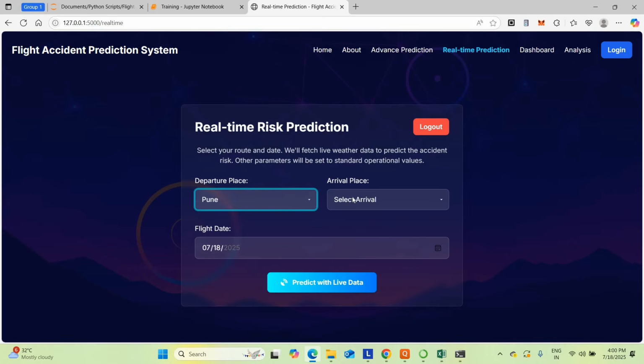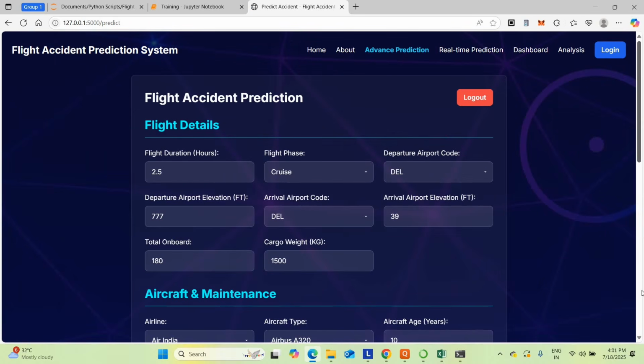Just give the starting point and the end point. Based on that, it will use the weather for the prediction. I already mentioned the real-time process uses the weather for the prediction. Okay, so that's the advanced prediction. You choose multiple parts for the prediction. First of all, I'm going for the advanced prediction of this project.